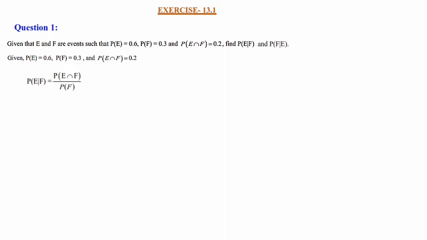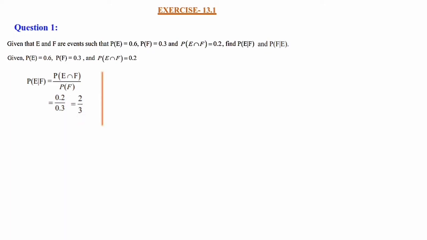We have to calculate P of E given F. Formula we have to write: P of E given F is equal to P of E intersection F divided by P of F. So P of E intersection F is given to us, that is 0.2, divided by P of F, which is given to us as 0.3. When you multiply 10 in the numerator and denominator, it becomes 2 divided by 3.